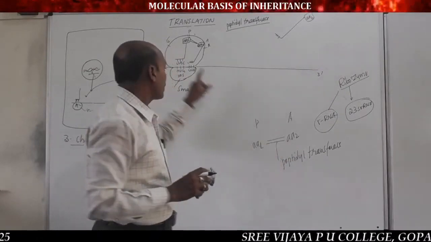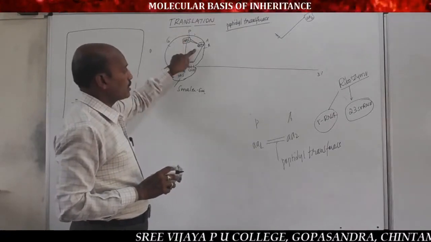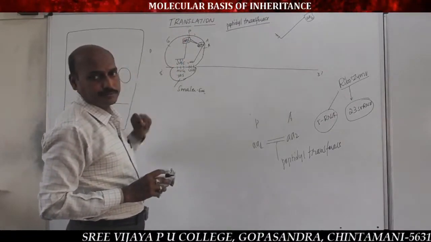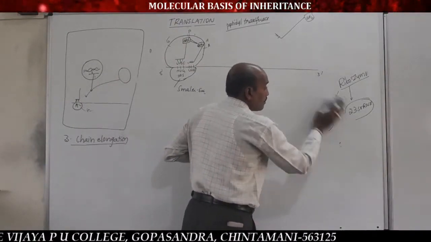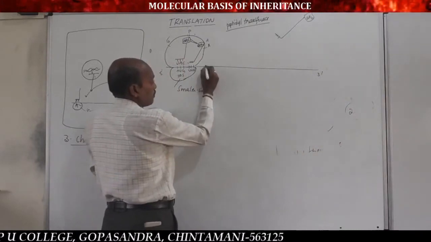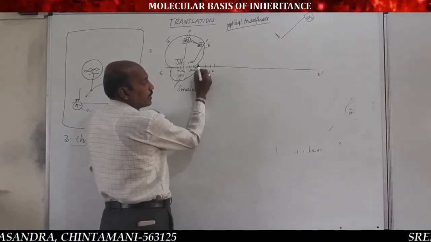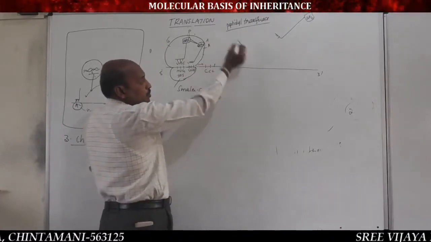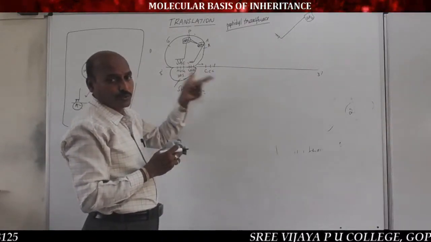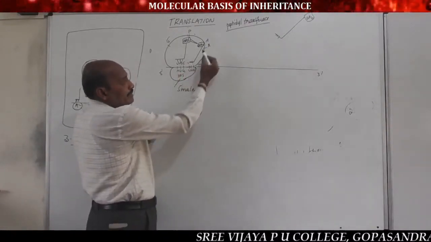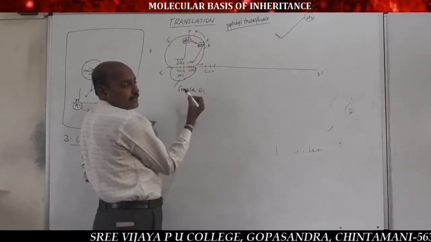It helps in formation of the peptide bond between the first amino acid of the P site and the second amino acid of the A site. Now, very important, the ribosome, never ribozyme, the ribosome shifts to the next codon. At the same time, the second tRNA shifts from the A site to the P site, and the A site becomes vacant.